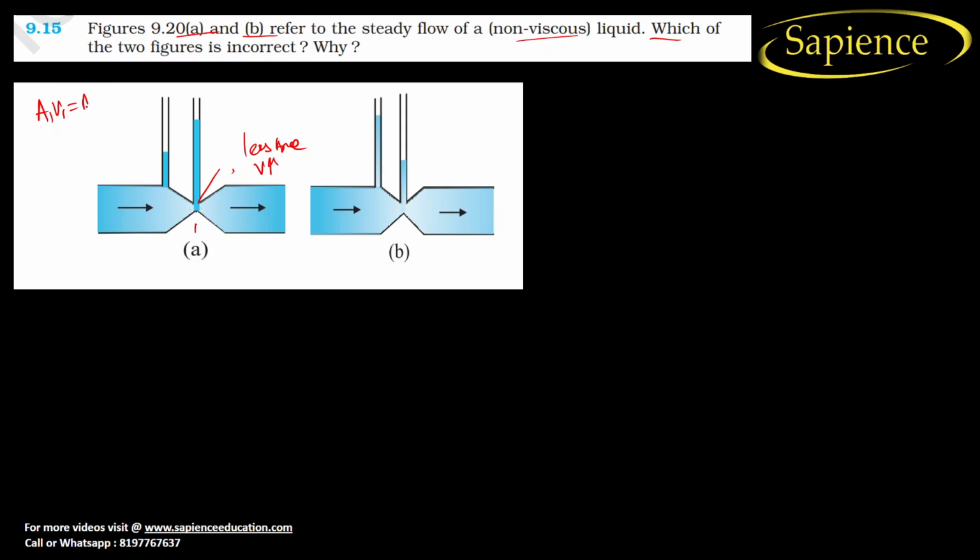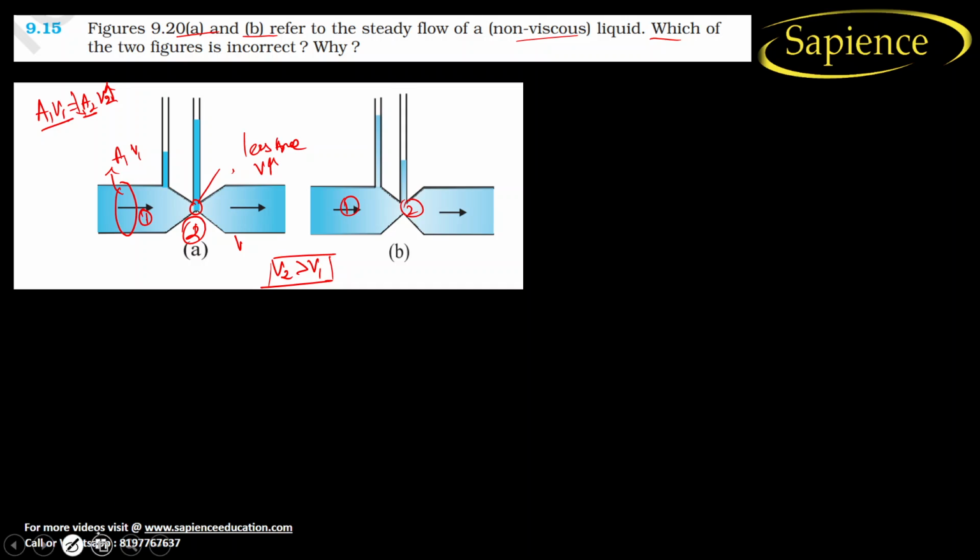which suggests that a1 v1 is equal to a2 v2. If this area is a1 and the velocity is v1, then suddenly area a2 decreases, so velocity has to increase. Let us assume this is 1 and this is 2, so velocity v2 is greater than v1. This is one condition.